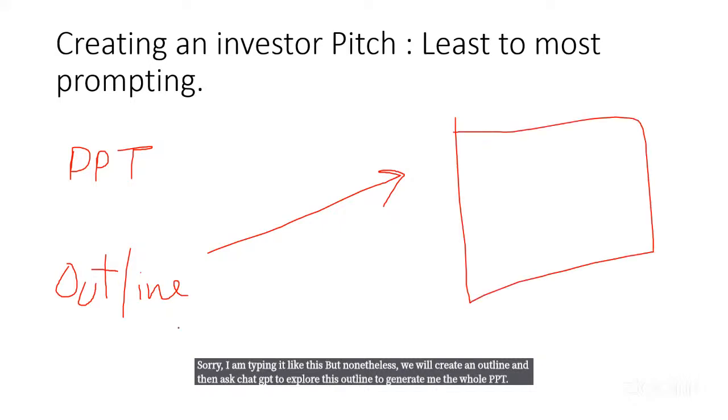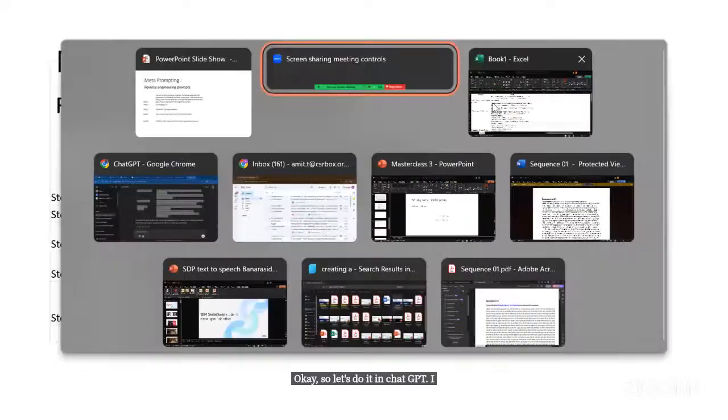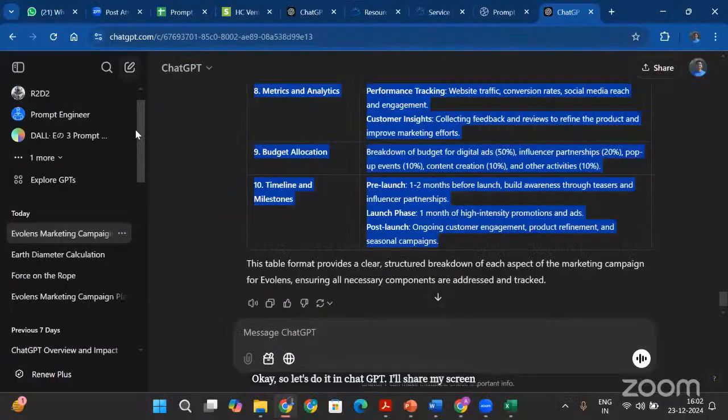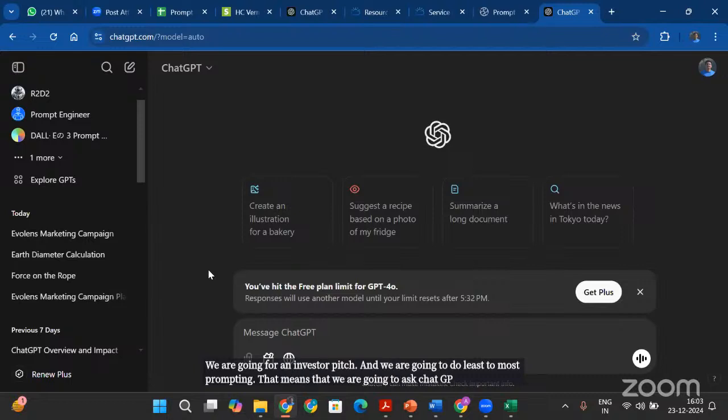Okay. So let's do it in ChatGPT. I will share my screen. Here is the ChatGPT screen. So we are going for an investor pitch, and we are going to do least to most prompting. That means that we are going to ask ChatGPT to generate the least response first and then generate the most response.